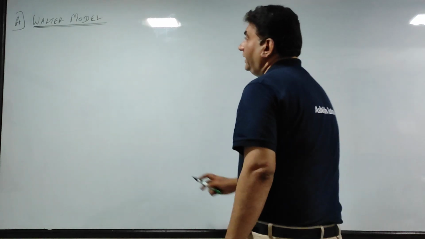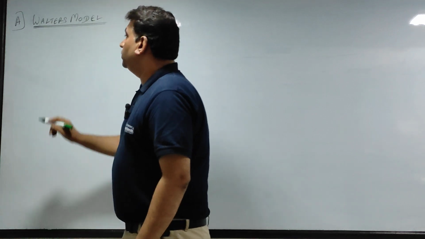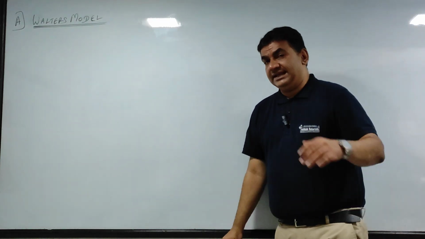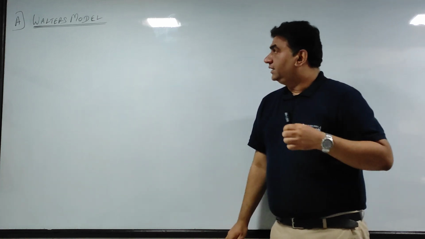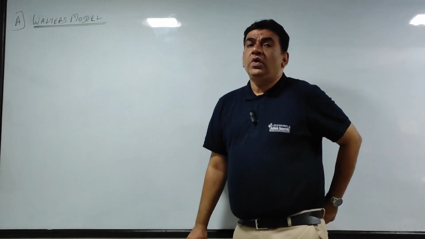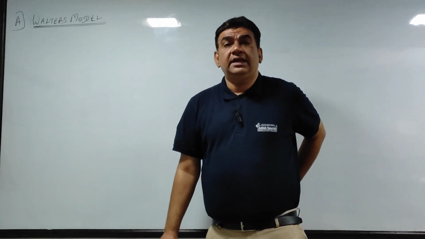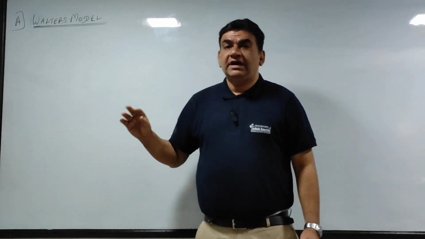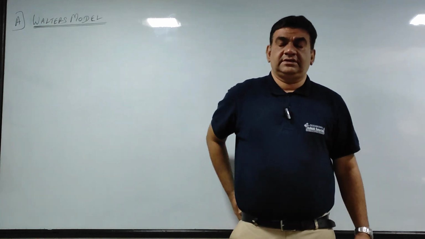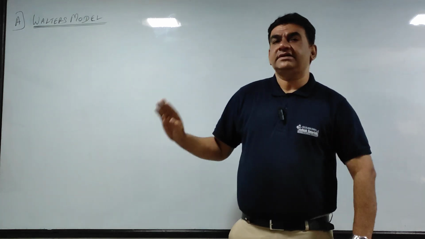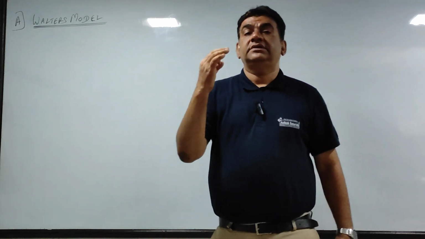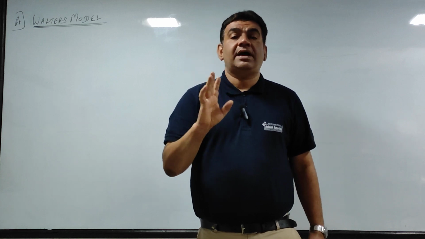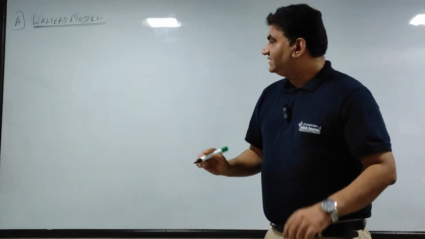Okay guys, coming to the first model, as I told you, Walter's model. I'm just taking one sum on Walter model and I'll continue in the next class. Now, what is the model developed by Walter? Now we will do the calculations. After doing the calculation, we'll get one answer. How to get it, we will see in some time, but understand the concept. The answer we are going to get will be the expected market price, or the market price per share. Now let's take an example.